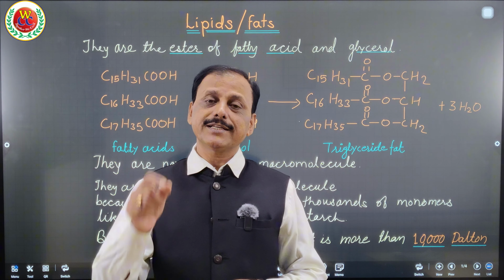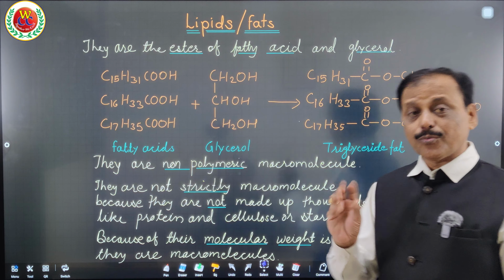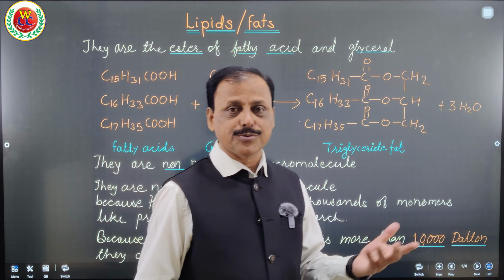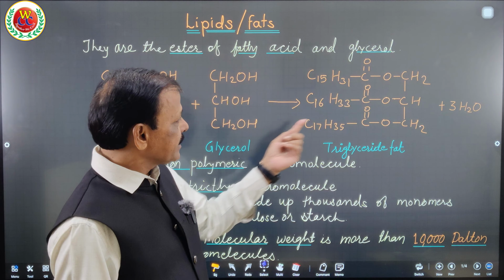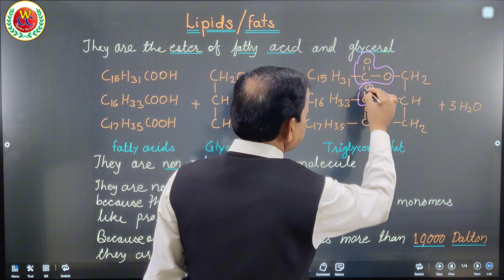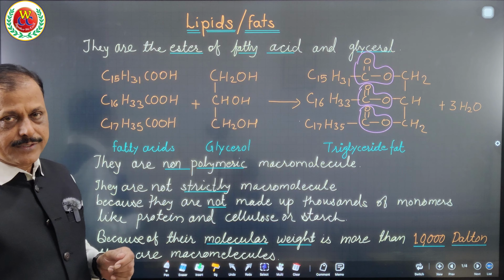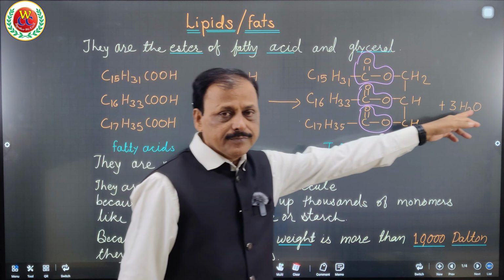But when we say they are made up of fatty acid and glycerol, it means they are the ester of fatty acid and glycerol. What is an ester? Ester is a functional group, like aldehyde group, carboxyl group, acetone or ketone group. So this is an ester group. It is formed by the combination of fatty acid and glycerol. Fatty acid and glycerol combine with the removal of water, and form the ester of fatty acid and glycerol, that is fat.